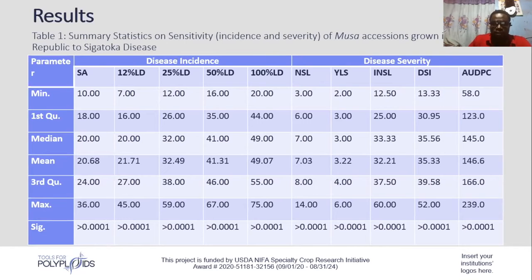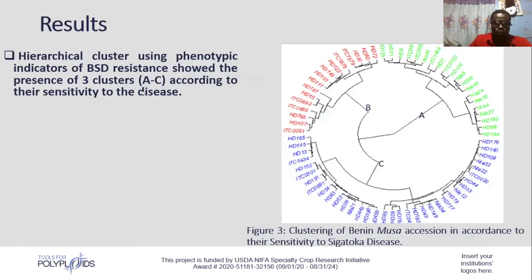Equally, on the severity index, we saw that youngest leaf spotted ranged from 2 to 6. Number of spotted leaves ranged from 3 to 14. Index of non-spotted leaves ranged from 12.5 to 60, whereas disease severity index ranged from 13.33 to 50.0. On the same note, the area under disease progress curve was shown to range from 58 to 339 across the genotypes studied.